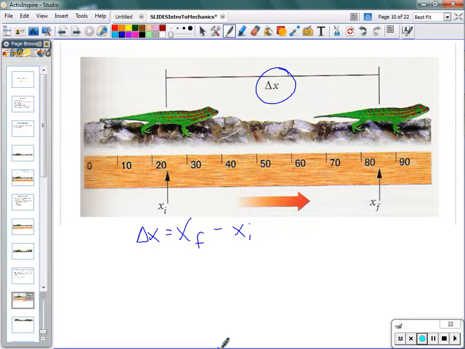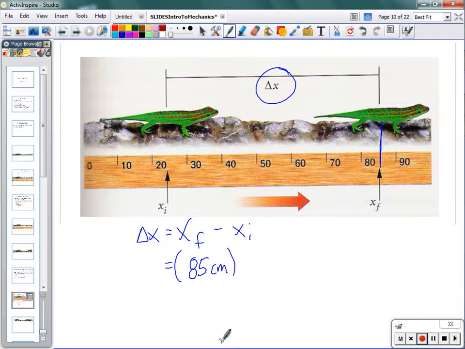So if we take a look at our ruler, here's the final position of the lizard, at least in the middle-ish somewhere. And we can describe that as 85, I don't know if it's meters or centimeters, let's call it centimeters, most likely.